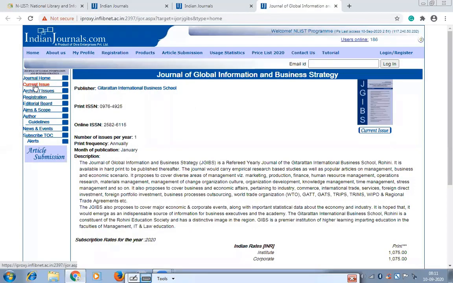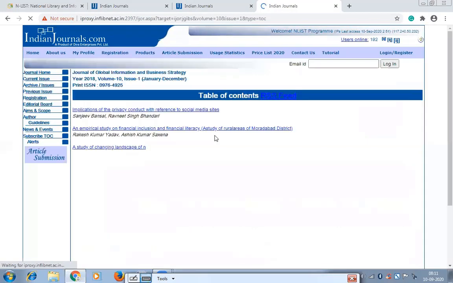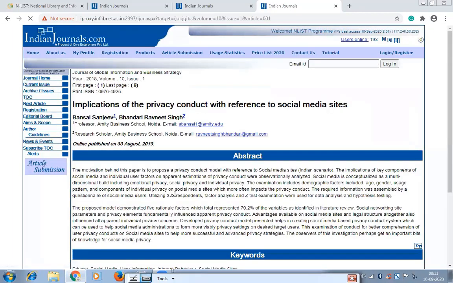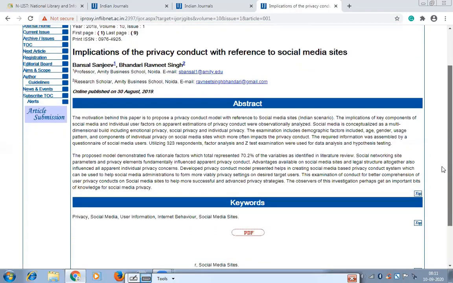See, this is the current issue. These are the articles. You can click here and download. First, it will give you the abstract. It is always helpful.